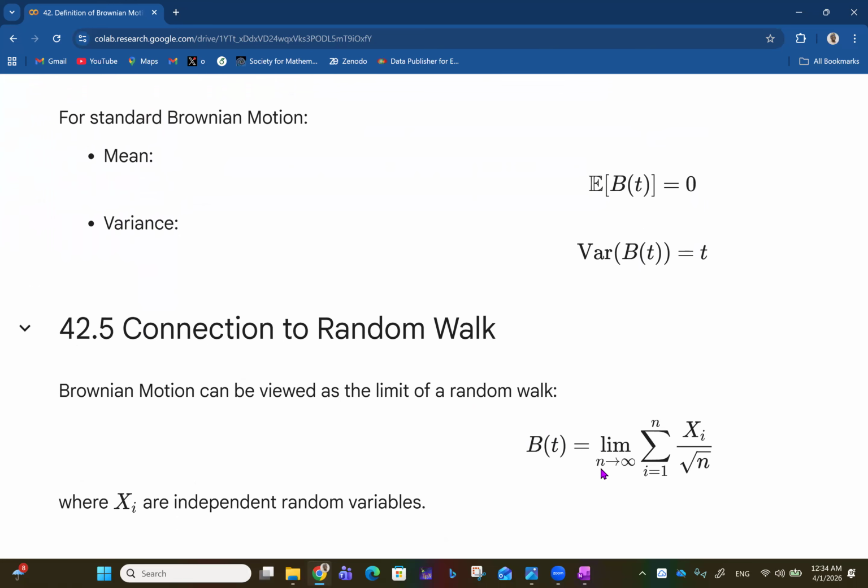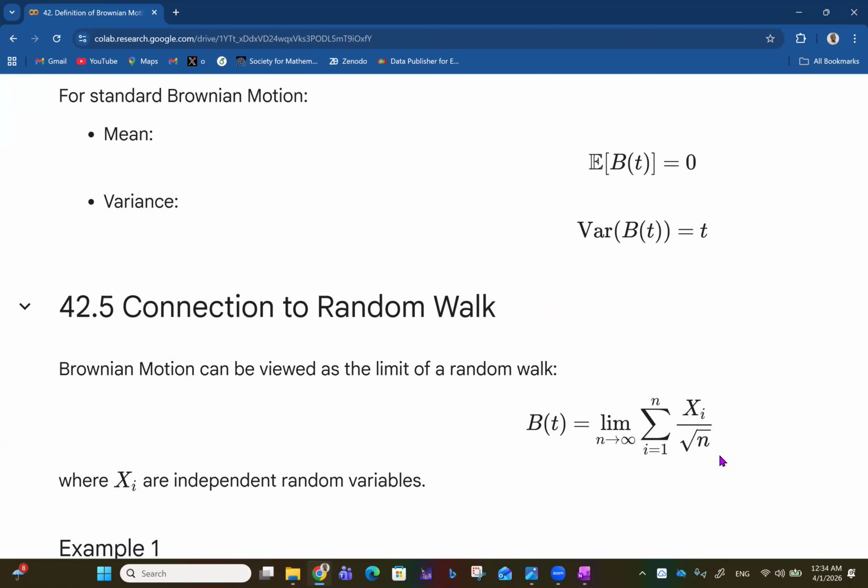So that means that B(t) is the limit as n goes to infinity of the summation from i equals 1 to n of X_i over square root of n, where the X_i are independent random variables, like that.